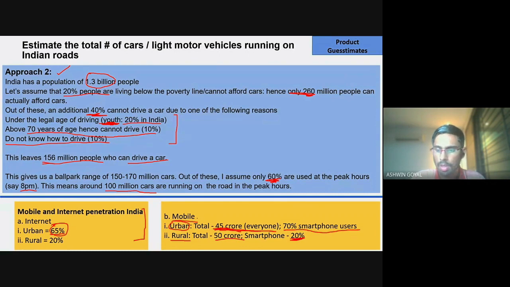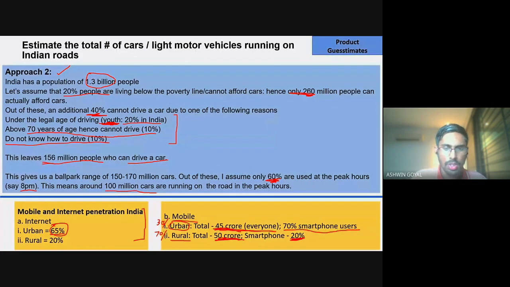So these are some basic numbers that you should know. Even if you don't remember this number, you can estimate it. You can just do a rough split. So urban is, let's say, 30% of Indian population, and rural is 70%, right? You can say that out of the 70% people, only about 10%, or 20%, let's say, have a mobile phone. So that is where you can get this number from.